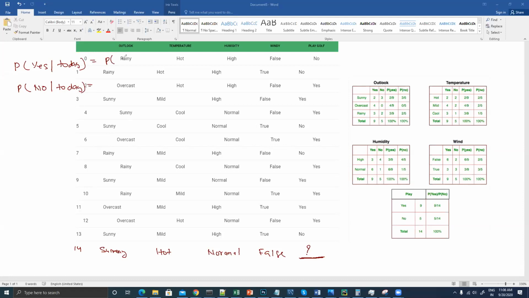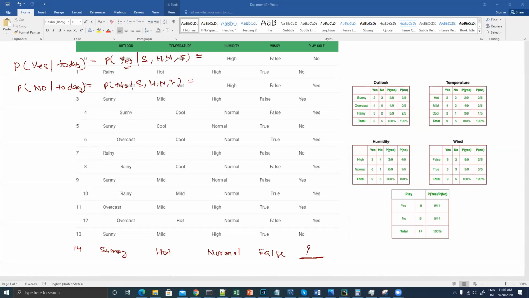Now, what is the probability of saying yes, right? Based on today's condition. So what is today's condition? Today's condition is sunny, and then it's hot, and then humidity is normal, and then wind is false. Based on this, you will be able to tell me whether I will be able to play golf or not. So yes, for the yes condition, and again the probability for no, based on sunny, hot, normal, and false. Based on this, you are supposed to tell me whether I will be able to play golf or not.